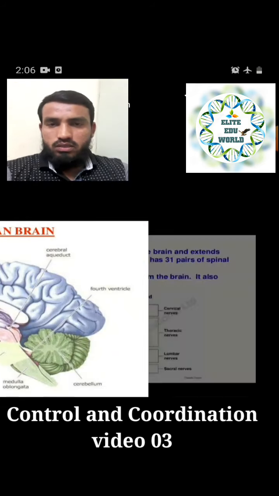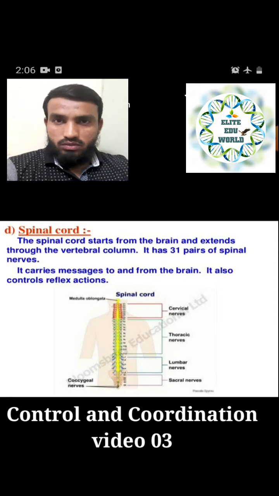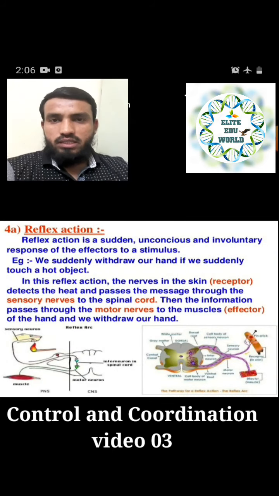And then, what is the spinal cord, how many pairs are there, 31 pairs of nerves make the spinal cord, what is the function of the spinal cord, these are all the questions. And lastly, what is reflex action and why it is needed. These are some assignments from me, and you can do them as homework, and then we will see in your next lecture. And whatever the remaining part is, we will just continue through the reflex action.